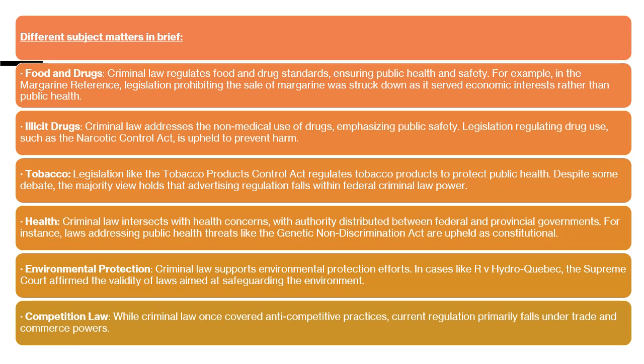Now we will briefly see different subject matters so that in the exam, if you get a scenario question related to illicit drugs or health, you should know which authority has the right to interfere under the criminal law part. So, different subject matters: food and drug. Criminal law regulates food and drug standards, ensuring public health and safety.